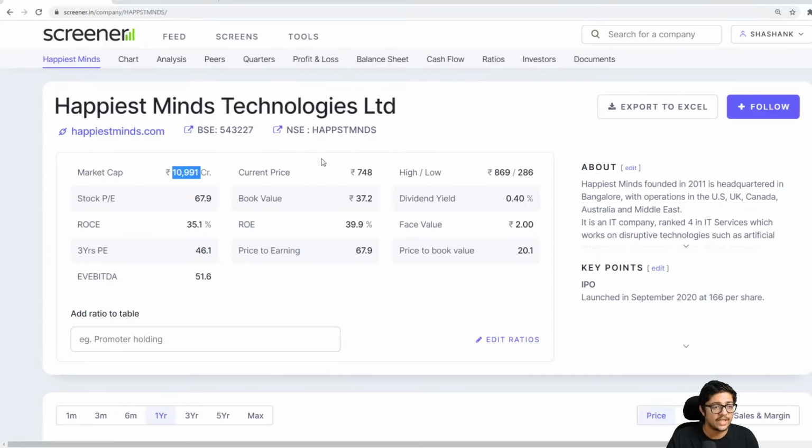Okay. So a 10,000 crore market cap company means there is scope for improvement. There is scope for it to go up even more. Now, if you look at the current price, it is at 748 rupees. You can look at this either on Screener or on Moneycontrol as well. Now, if you look at the stock PE, it says it is at 67.9.